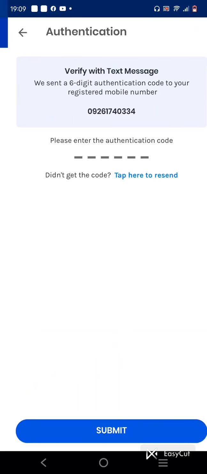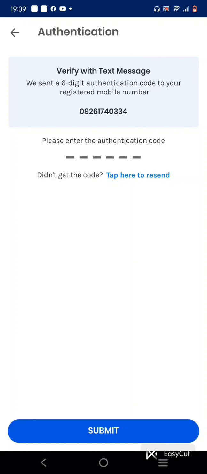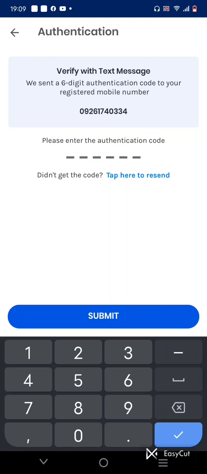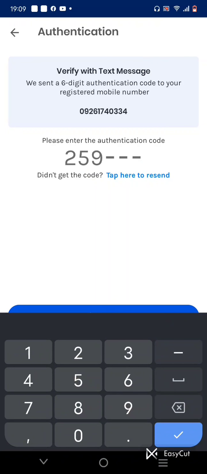So all in all, we should be responsible in our investment. We should understand what we are doing and what we are investing in. Here's the code, 259722. Okay, check, submit.